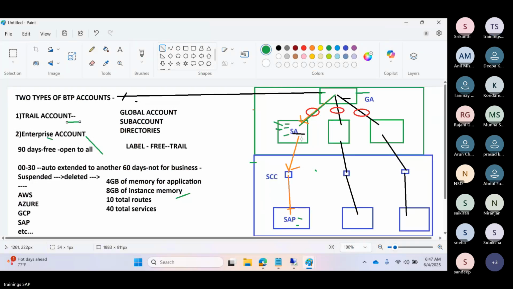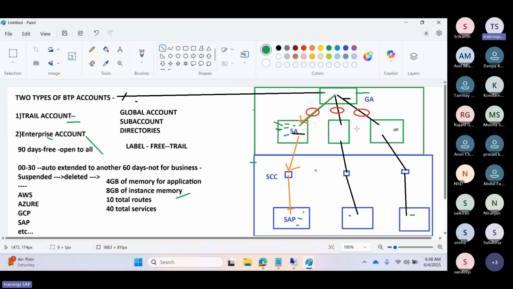Okay, so sub accounts. Under the global account, we can create multiple sub accounts. Multiple sub accounts means you can create 1, 2, 3, not just like that. Based upon your on-premises SAP landscape, maybe development, quality, production, however you have it, similarly you can create a development sub account, quality sub account and production sub account.